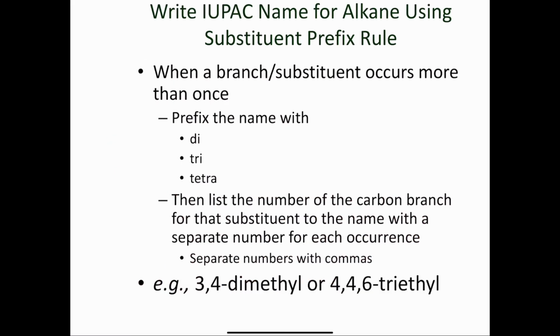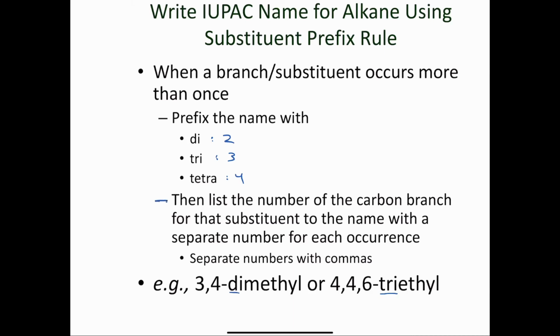The last rule we have to look at says that when a branch or a substituent occurs more than once, we prefix the name with di, tri, tetra. After tetra, there are more prefixes. Di means 2, tri means 3 times, tetra is 4 times. We won't look at anything past 4 times. But for example, if I have 2 methyl groups in a compound, I put dimethyl. If I had 3 ethyl groups, for example, I would put triethyl.